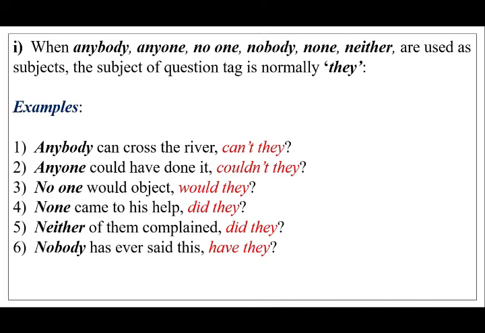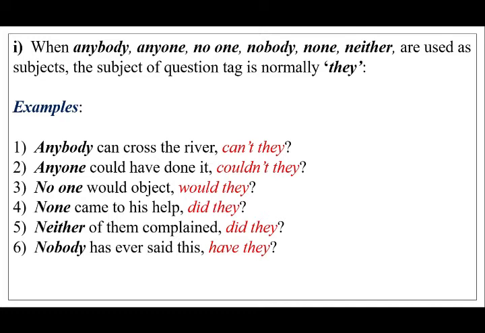Look at the examples. Anybody can cross the river. Can't they? Anyone could have done it. Couldn't they? No one would object. Would they? None came to his help. Did they? Neither of them complained. Did they? Nobody has ever said this.